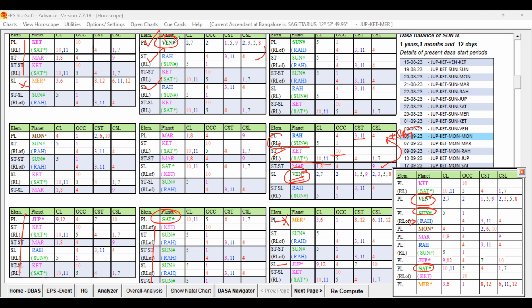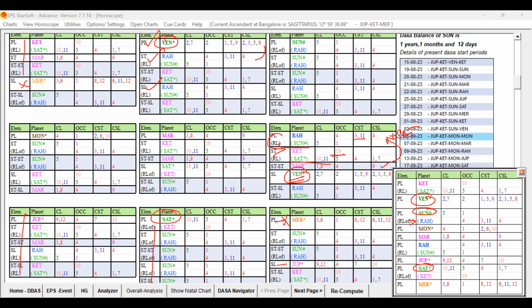So that way, Venus is better, and then Saturn, because Saturn is good, but Venus has a strong ruler link or built connection with the Dasa Lord Rahu, because Venus is the strong key planet of the Dasa Lord, and the other key planet Sun, representing Rahu, is also playing a role. So it is also forming a ruler link, that I think we are able to understand. So the native got married.